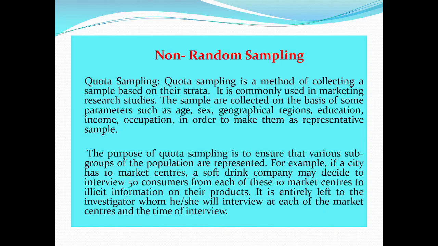So next is non-random sampling, or non-probability sampling. Non-probability sampling is that sampling procedure which does not afford any basis for estimating the probability that each item in the population has of being included in the sample. Non-probability sampling is also known by different names such as deliberate sampling, purposive sampling, and judgment sampling. In this type of sampling, items for the sample are selected deliberately by the researcher, and his choice concerning